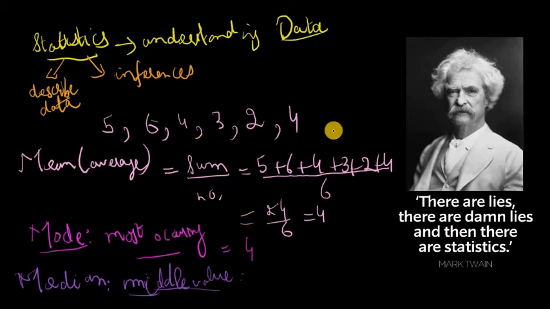So first of all, it's obvious that we need to arrange our data in order, and so we need to arrange them in increasing order. So the smallest number here is a 2, and then we have a 3, and then we have a 4, and then another 4, and we have then a 5 and a 6.